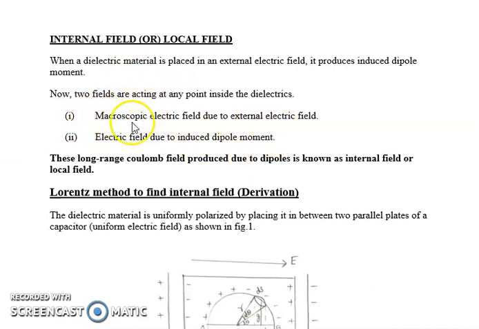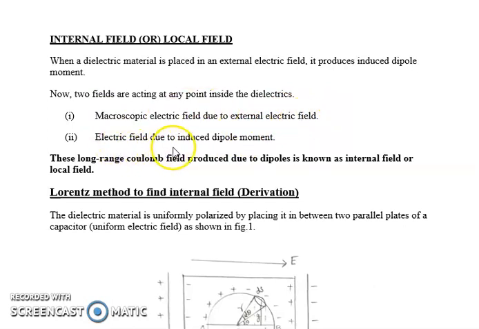Macroscopic means in the larger sense. That is, if we take a whole dielectric material and apply an electric field, or connect a battery across the parallel plates of a capacitor, an electric field is generated as a whole. So when we say macroscopic, it is going to be considered in the larger sense. So the first field is nothing but the applied electric field.